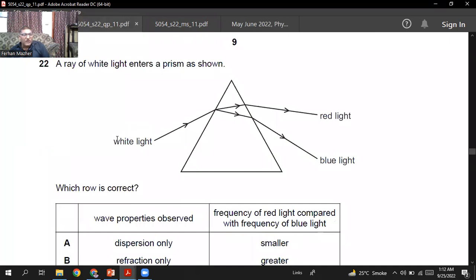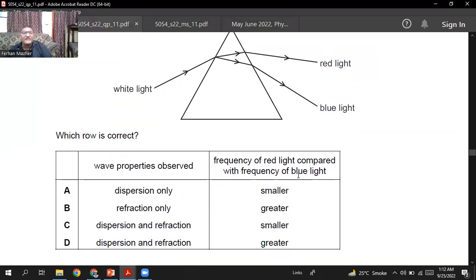Question number 22. A ray of white light enters a prism as shown. When the white light enters here, it is split into its constituent colors, and we call this the dispersion of light. Here you have the red light, and this is the blue light. The wavelength of red light is higher compared to the wavelength of blue light, and the frequency of blue light is higher compared to the frequency of red light. Which row is correct?